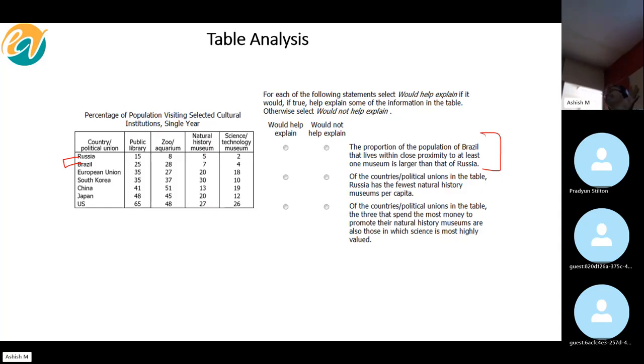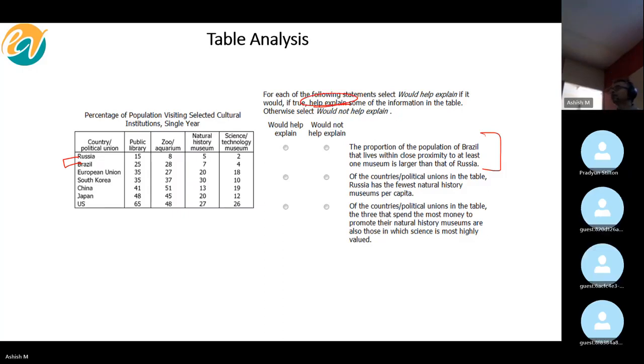Agreed. Obviously, it depends upon the person's interest, economic condition, time, gender, and age. I agree. But does proximity have any role to play? Yes, it absolutely does, so we cannot discount that. Now notice it says would help explain, right? It does help explain. There is some role for proximity to play.